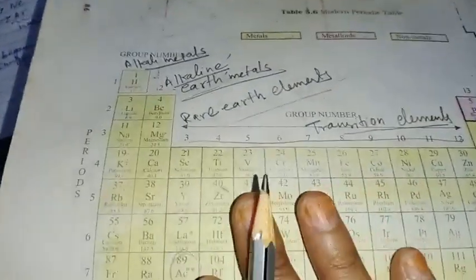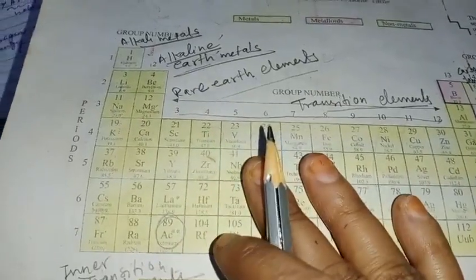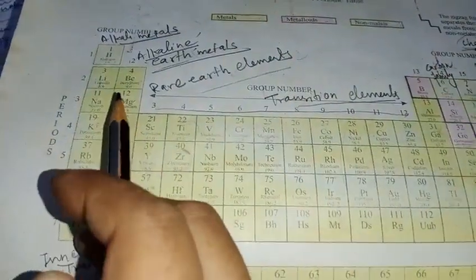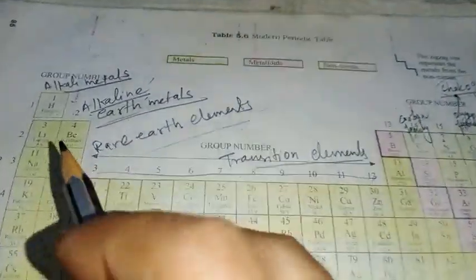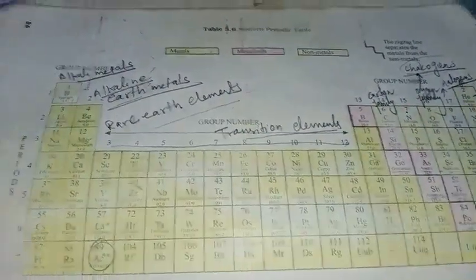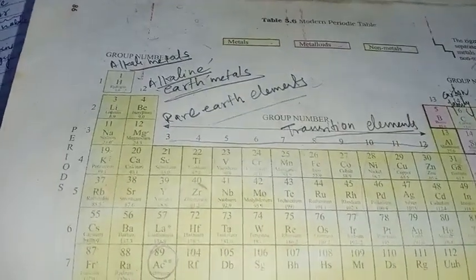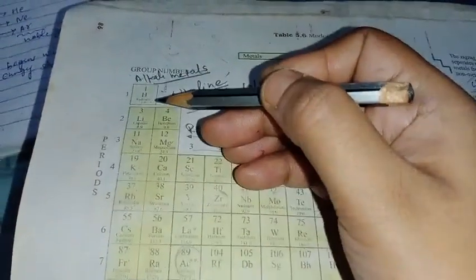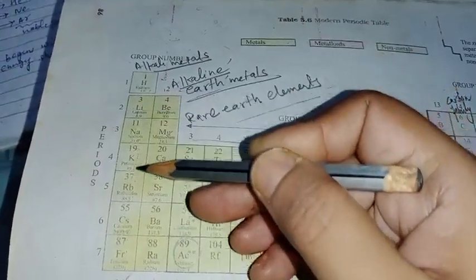Understood? Because we were talking about the arrangement of elements. As you can see, the elements are arranged in increasing atomic number when you go along a period, that is from left to right in the periodic table, and they are arranged in such a way that elements with similar properties are arranged in vertical groups.